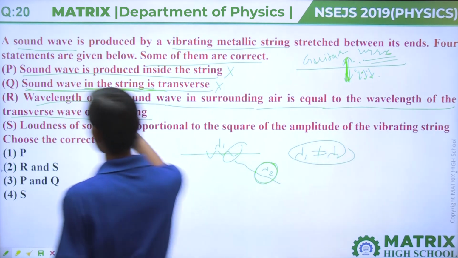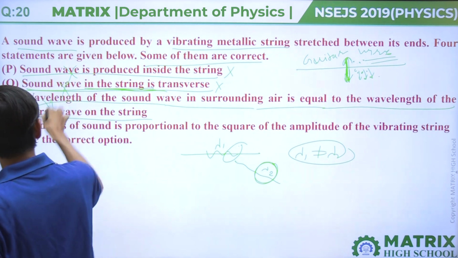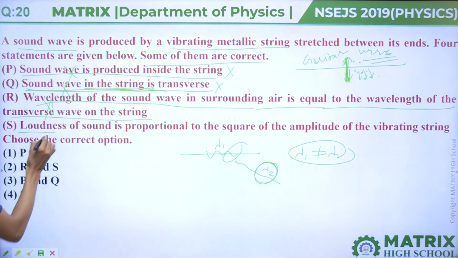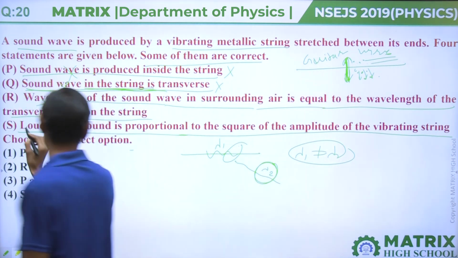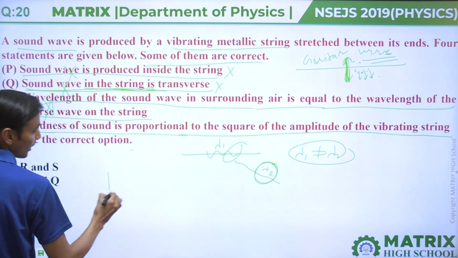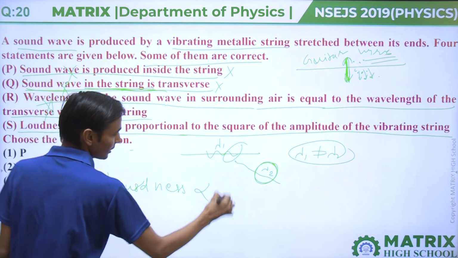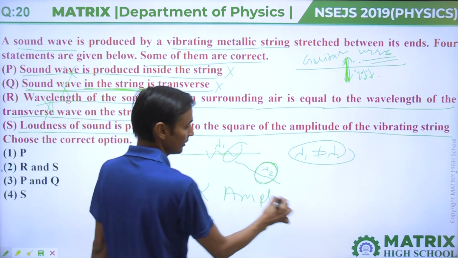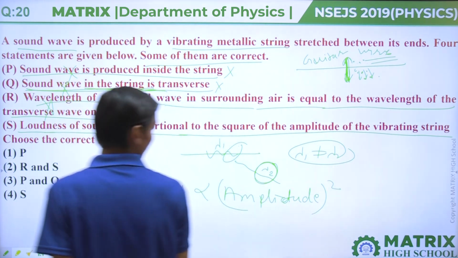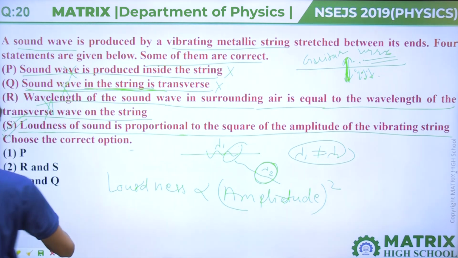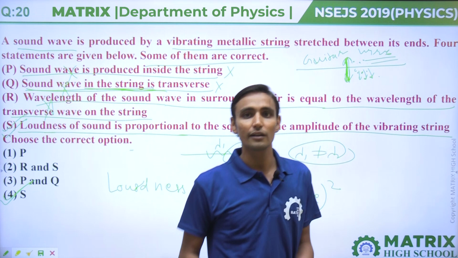So the first option is wrong, the second is wrong, P, Q, R are also wrong. S: loudness of sound is proportional to the square of the amplitude of the vibrating string. Loudness of sound is directly proportional to amplitude square. That is the correct statement. So your answer will be the fourth option. S option is correct. All others are wrong.